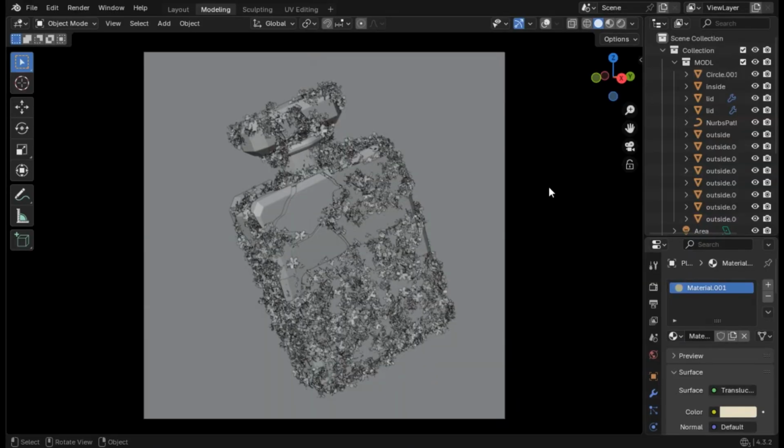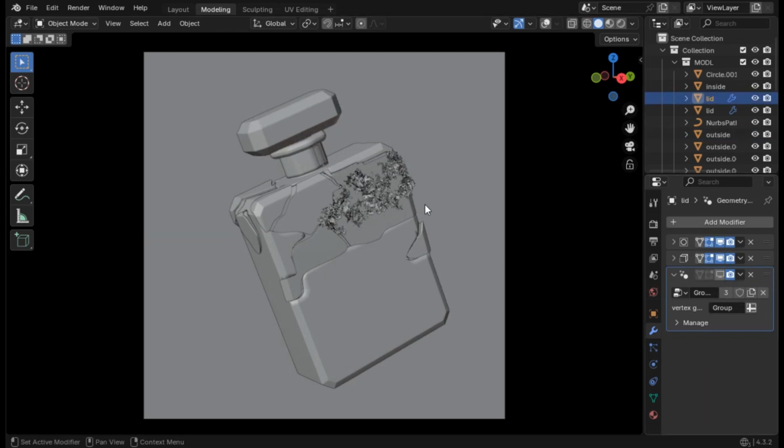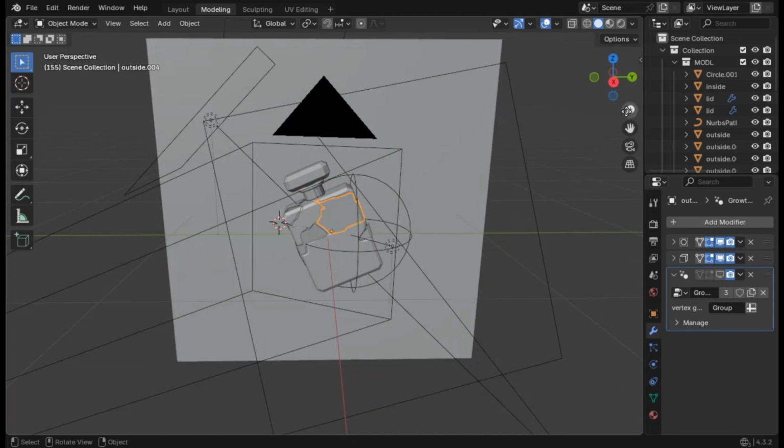Let me give you a quick walkthrough on the scene, just so you know what we are dealing with here. Let's just turn off the add-on. Okay, so as you can see here, there is this broken perfume that I just made.